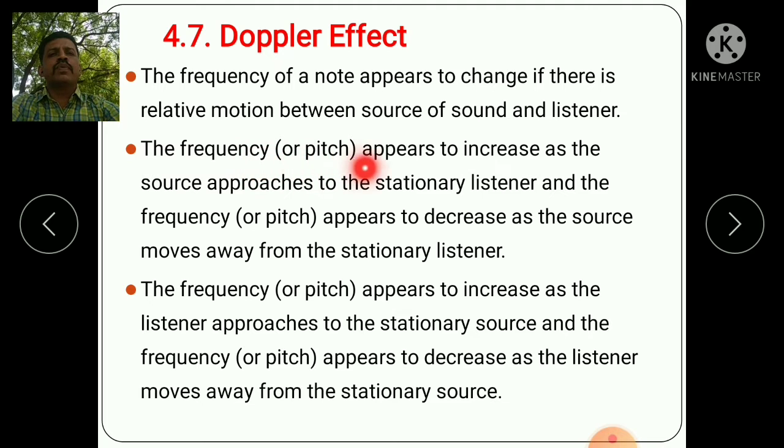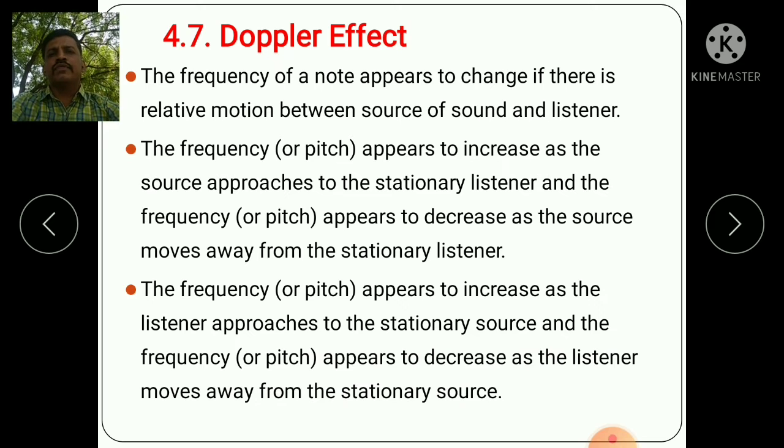The frequency or pitch appears to increase as the source approaches the stationary listener, and the frequency or pitch appears to decrease as the source moves away from the stationary listener. The frequency or pitch appears to increase as the listener approaches the stationary source, and appears to decrease as the listener moves away from the stationary source.